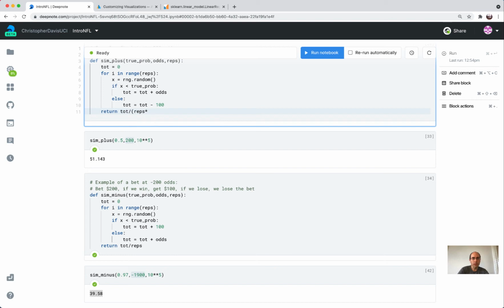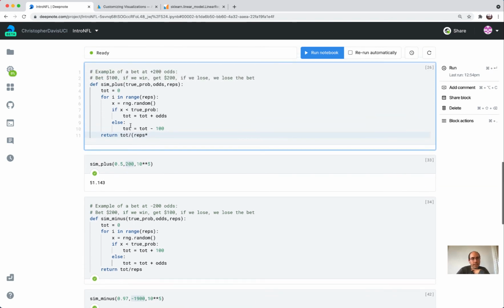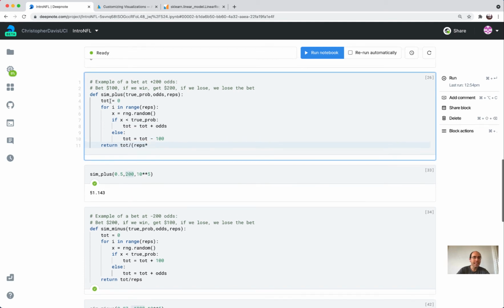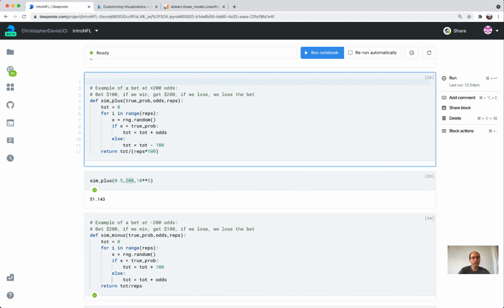And I don't know if this would work if I didn't have it in parentheses. It depends on whether Python does it from left to right or from right to left. But at least for me, I've never learned that and never memorized it. So for the Sim Plus, we're always risking $100. Okay, and so this is going to be the return on investment.